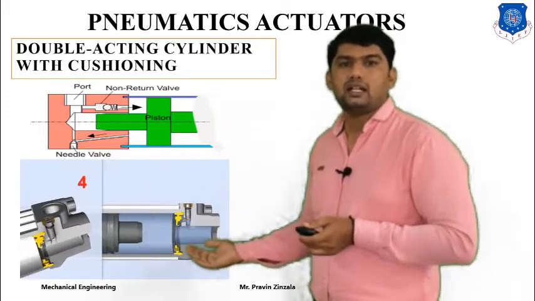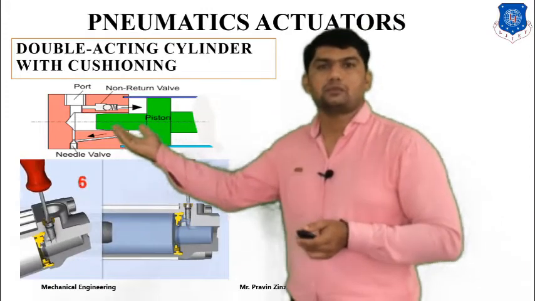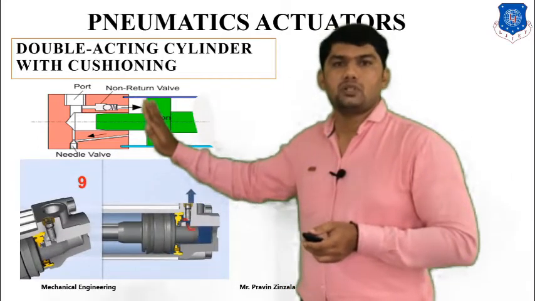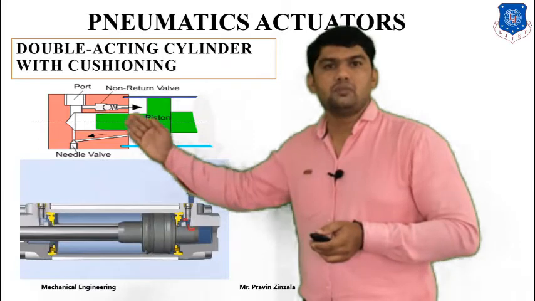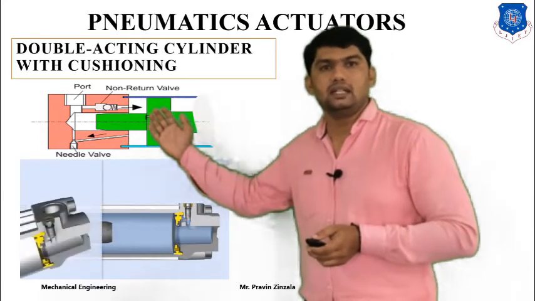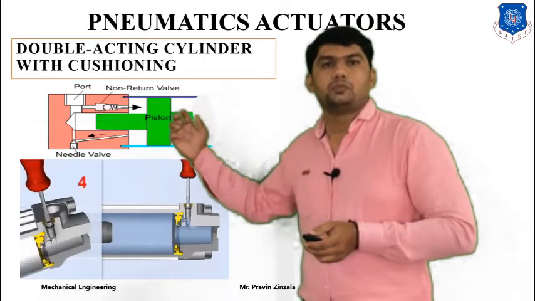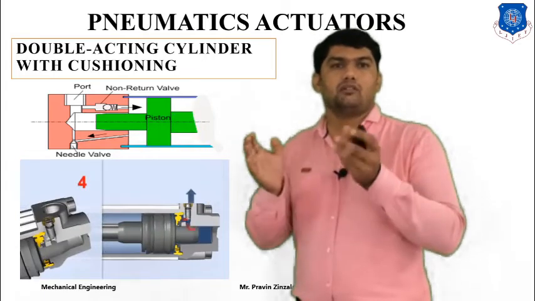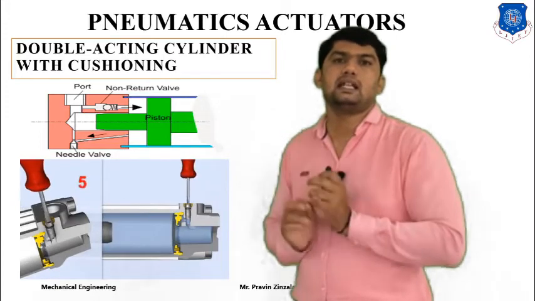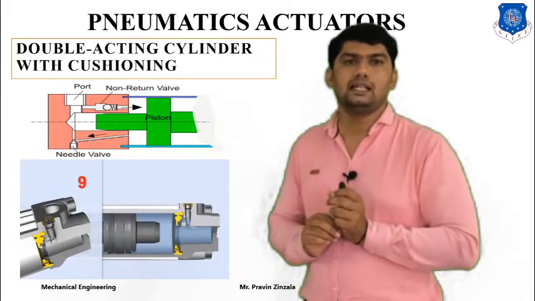At the end of the stroke, a conical shape is inserted. At the end of the piston stroke, the remaining fluid creates back pressure, which creates an opposite force on the piston, and the piston speed is decreased. So it's called a cushioning assembly.